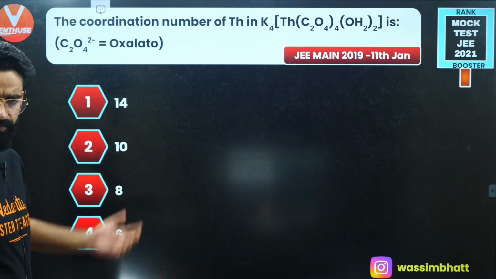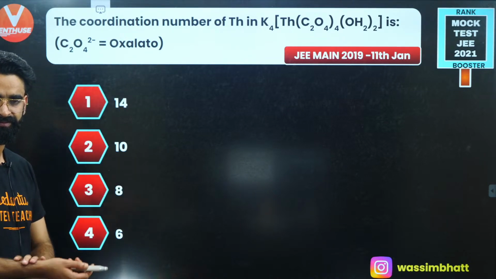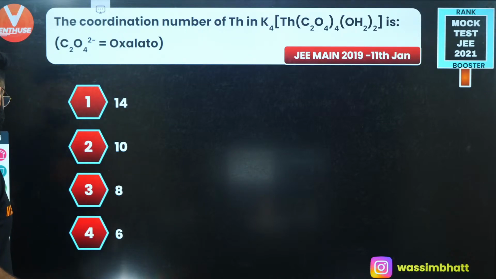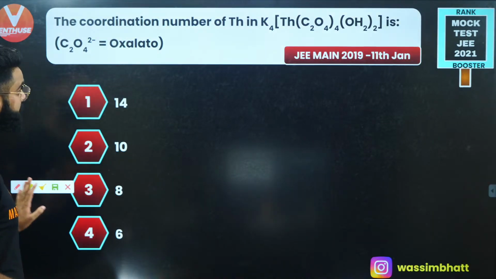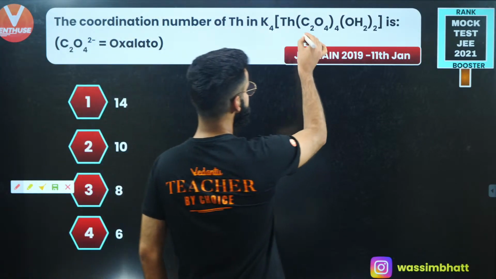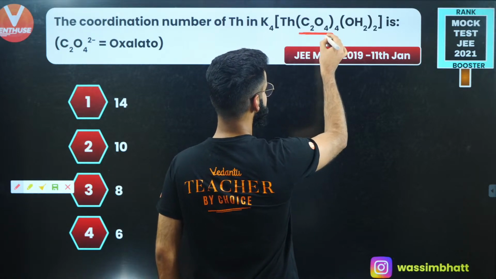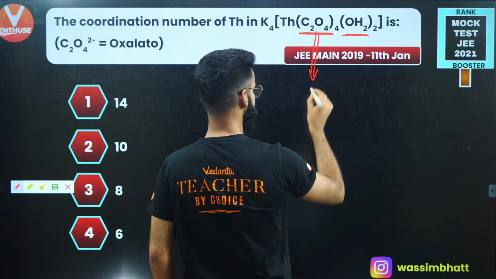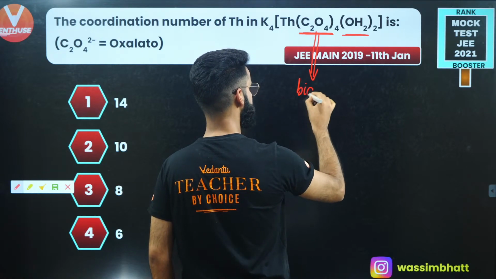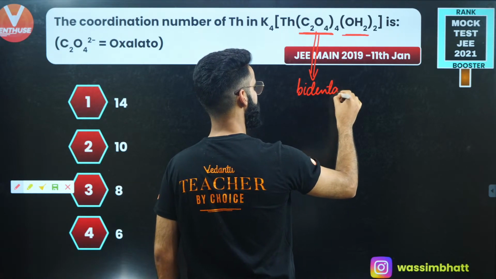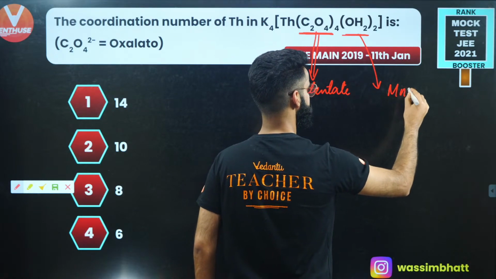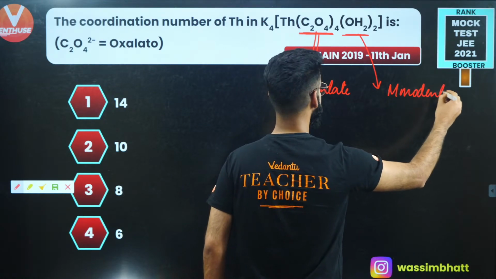Okay, give it a try and let me know fast. It's a very, very simple question, guys. See, first of all, I need to check the coordination number, right? Now, this is a ligand oxalate, C2O4 dinegative, and this is H2O. The oxalate ligand is bidentate, if you remember, and this water is a monodentate ligand, right?